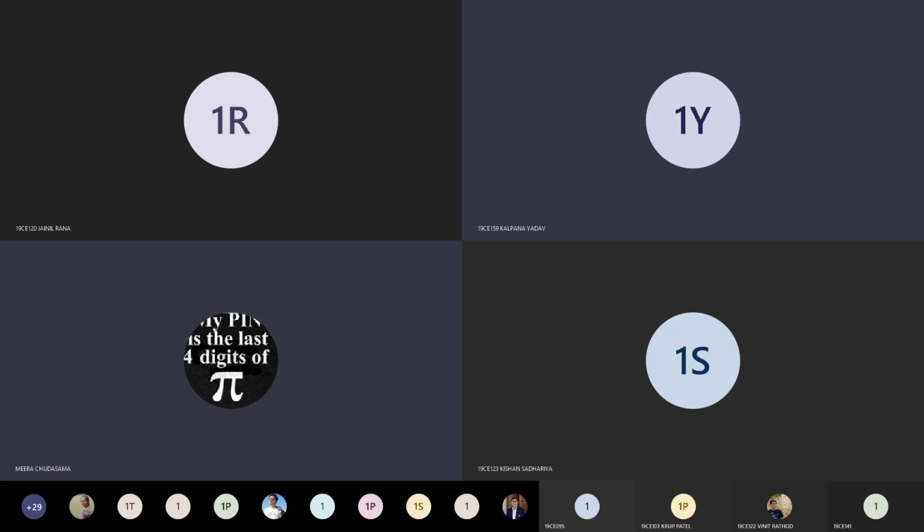Then the next theorem was a necessary and sufficient condition: if A belongs to H and B belongs to H, then AB inverse belongs to H, where B inverse is the inverse of B in G. It is the necessary and sufficient condition for a non-empty set H. What is this H? H is a non-empty subset of G, which is a subgroup of G.